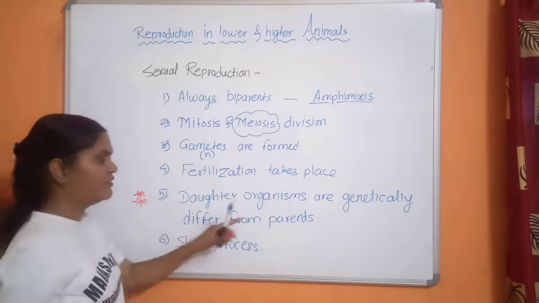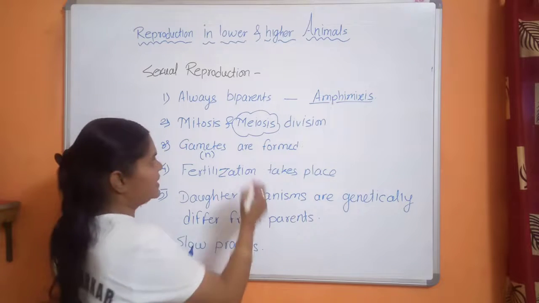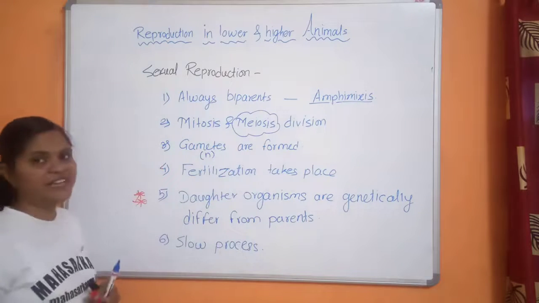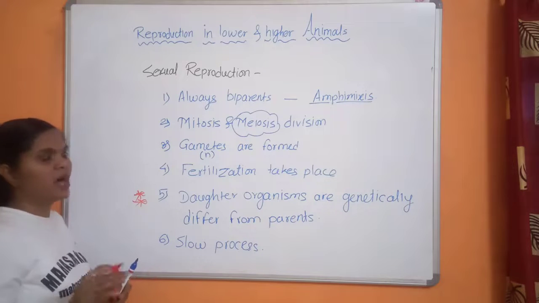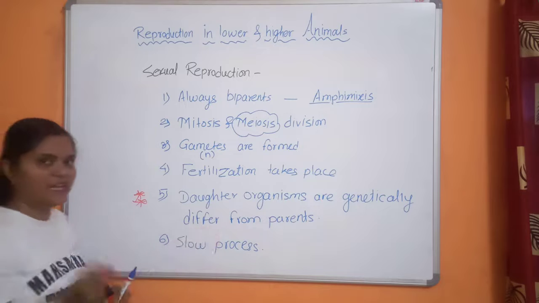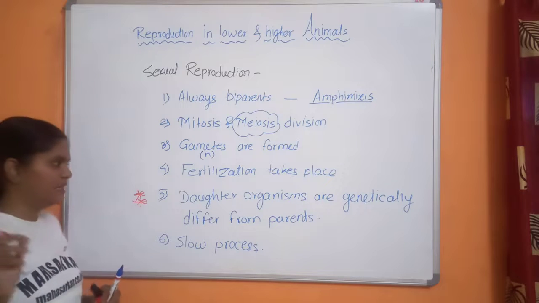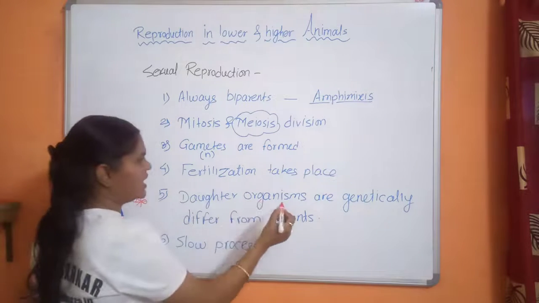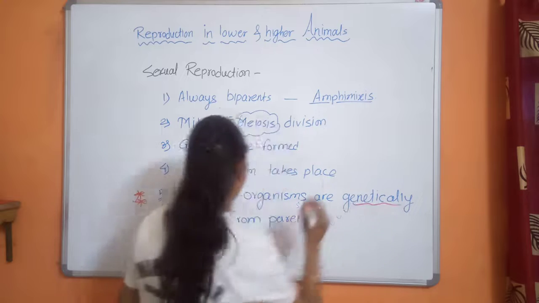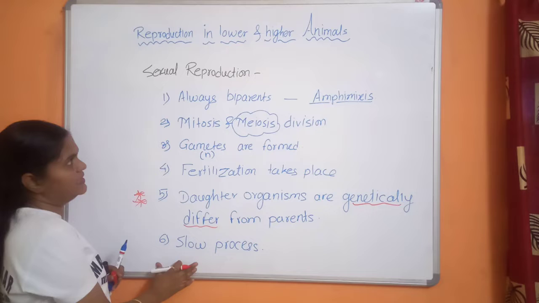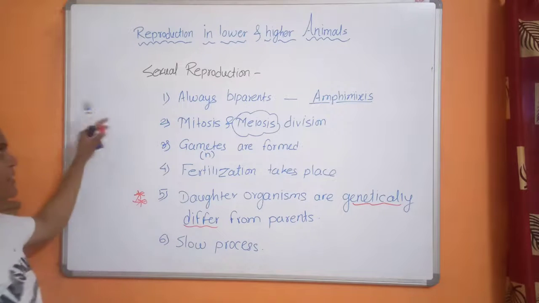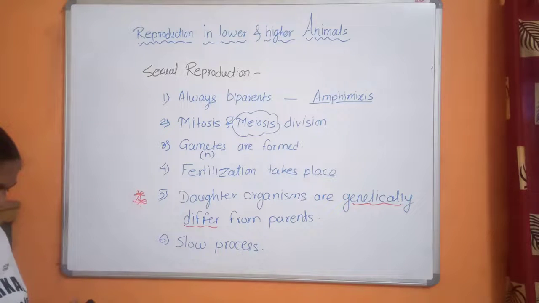Why are they different? Because gametes are produced from meiosis, and in meiosis recombination takes place. So daughter organisms are genetically different from their parents, and this is a slow process as compared to asexual reproduction.